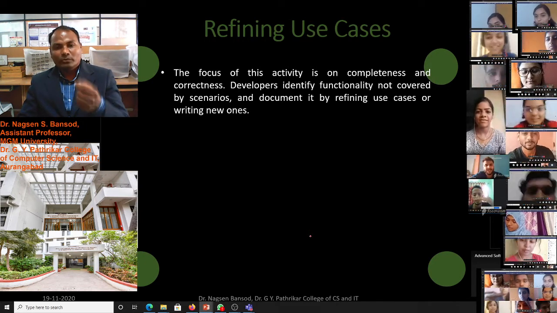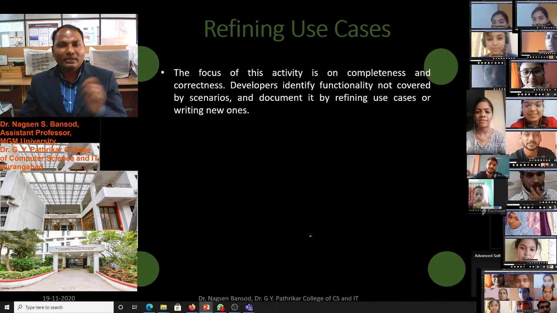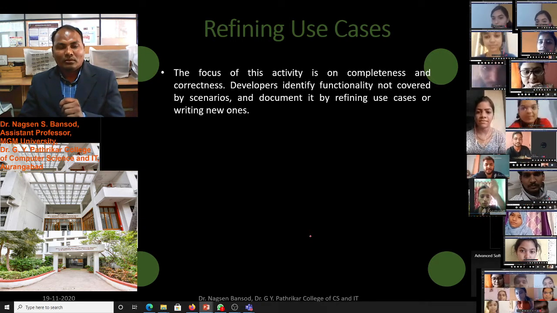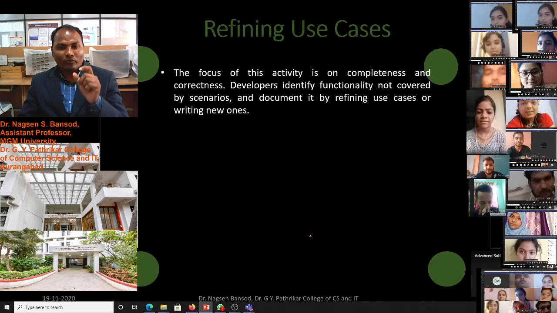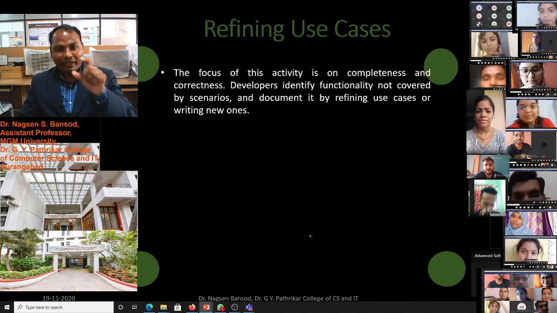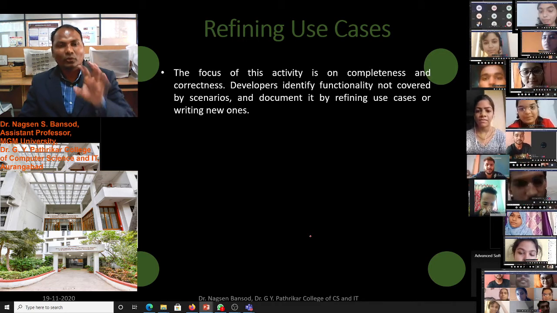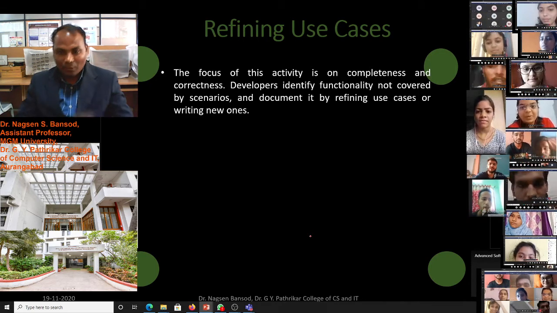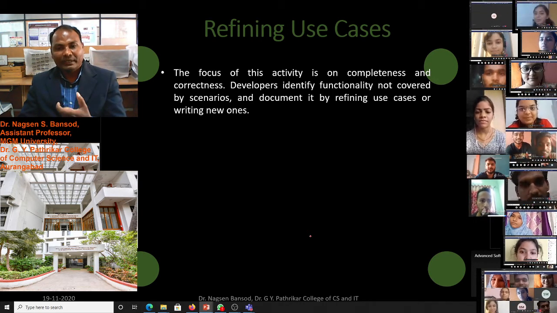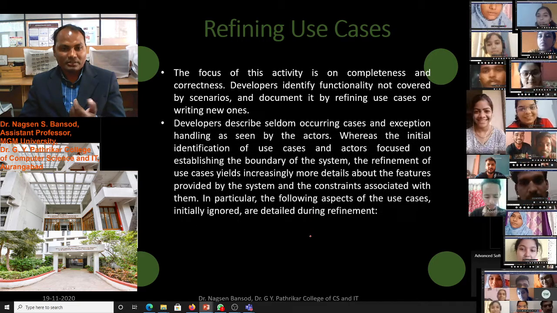Our focus should be on the completeness and the correctness. We have to think about the functionality of the software. We have to identify the functionality not covered by the scenario and document it. After that, we have to refine the use cases.